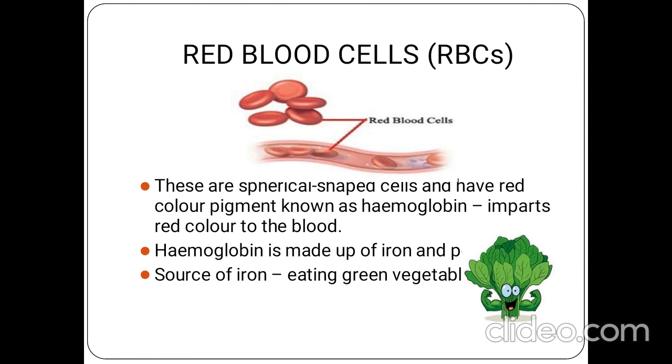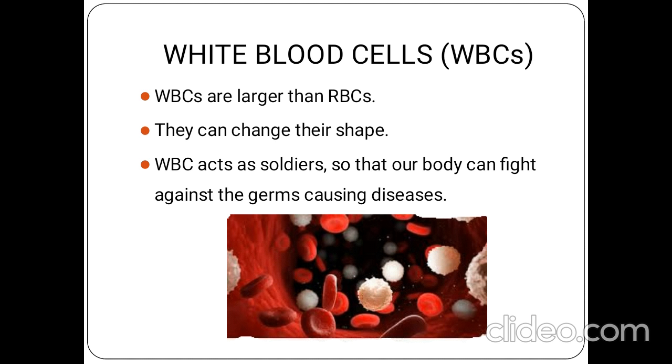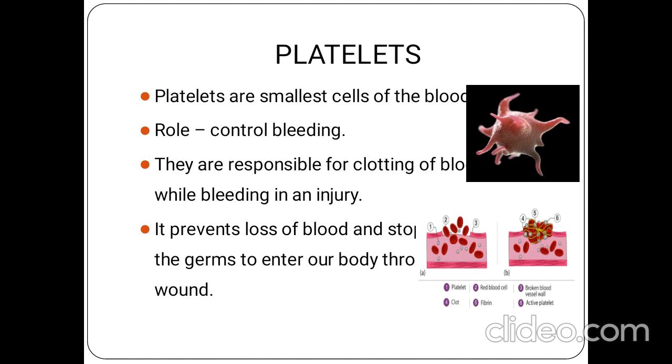Then coming to RBCs, they are spherical shaped cells having a colored pigment called hemoglobin, which is responsible for the red color of the blood. By consuming iron rich food items, we can increase our hemoglobin level. Then WBCs, these are larger than RBCs and can change their shape. They act as soldiers because they help our body fight against disease causing germs. Then coming to platelets, these are the smallest cells of blood. They help in clotting of blood to stop bleeding.